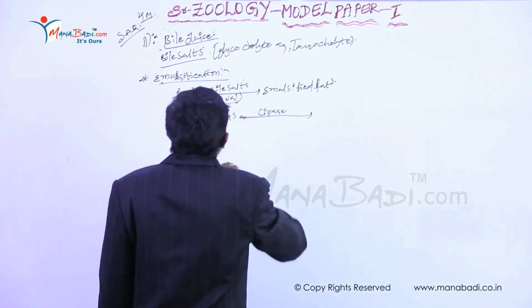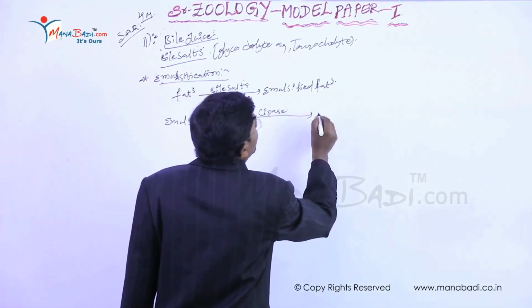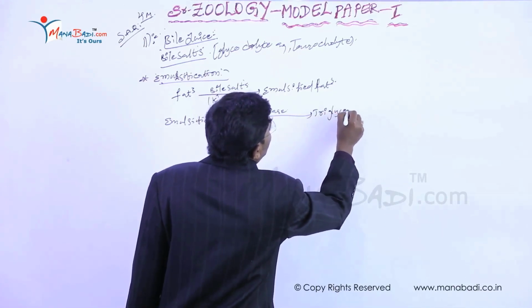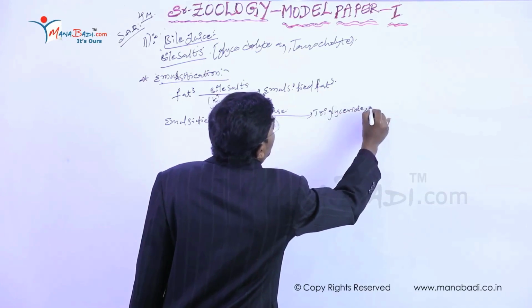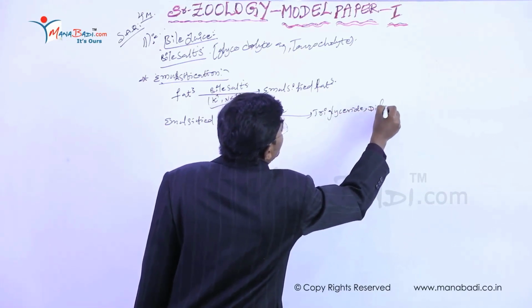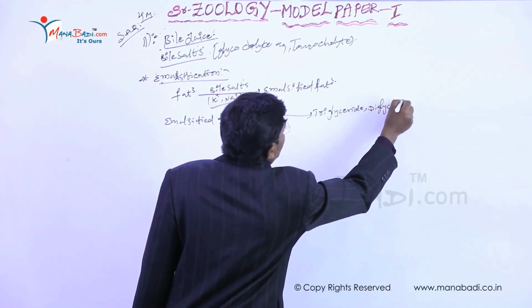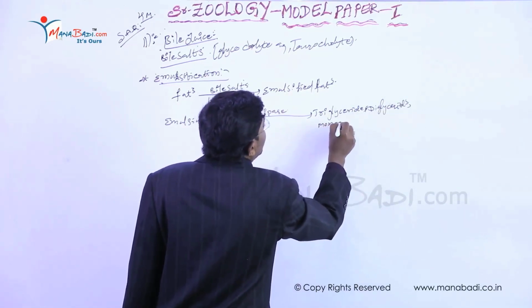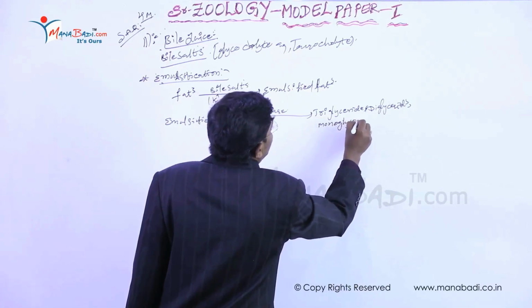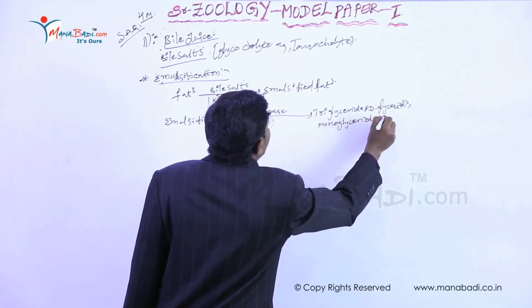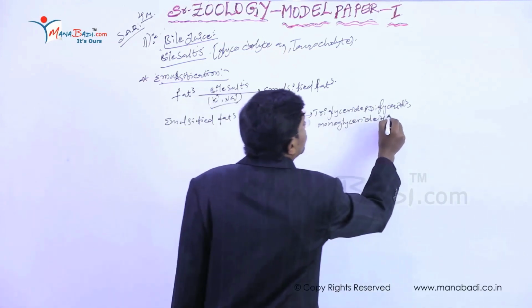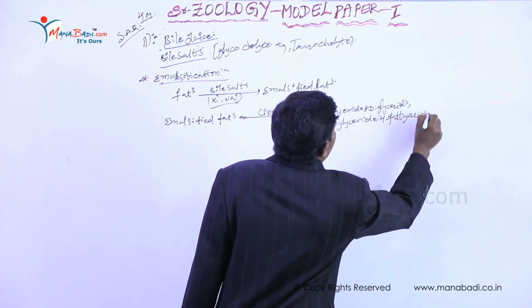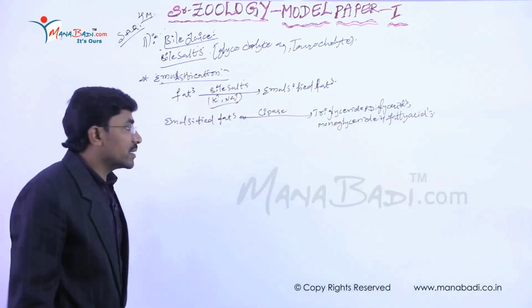Afterwards, these emulsified fats are converted into triglycerides and diglycerides and monoglycerides, and finally some are also converted into fatty acids. It is the main thing, the first thing.